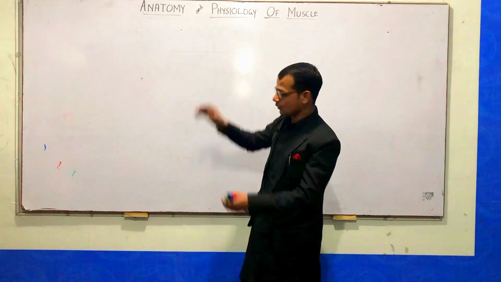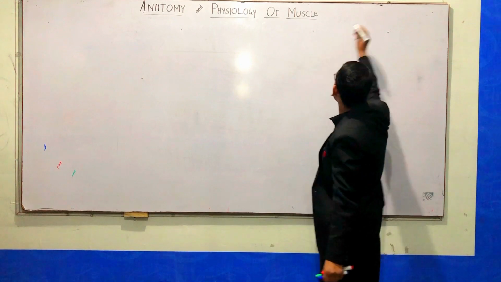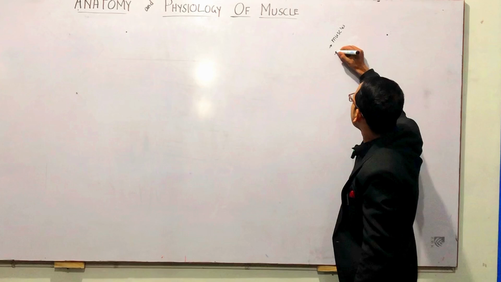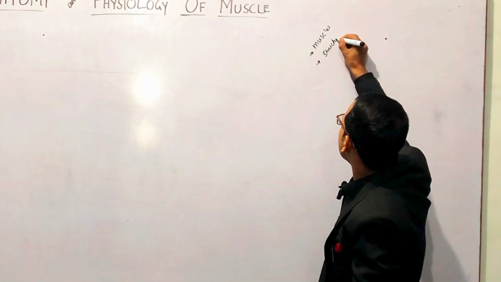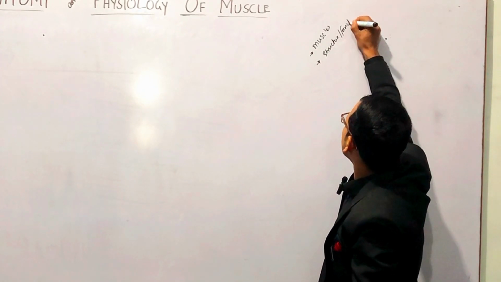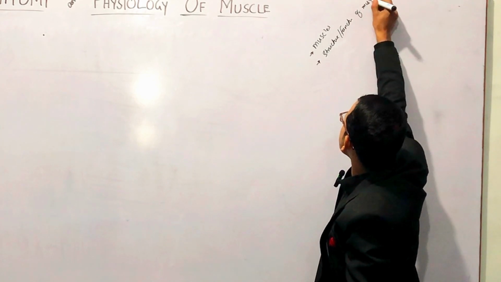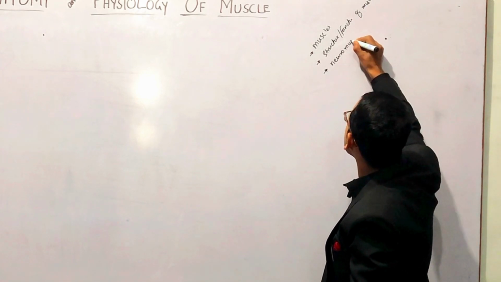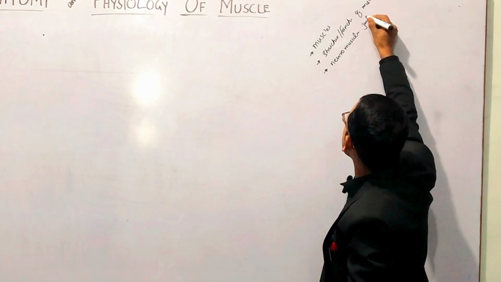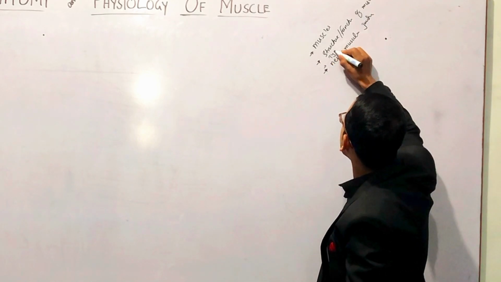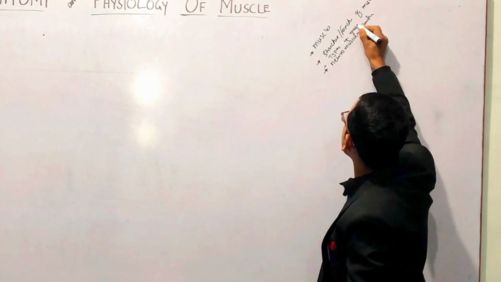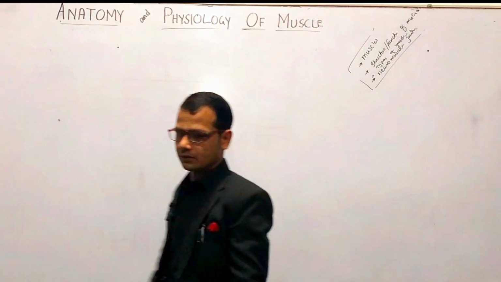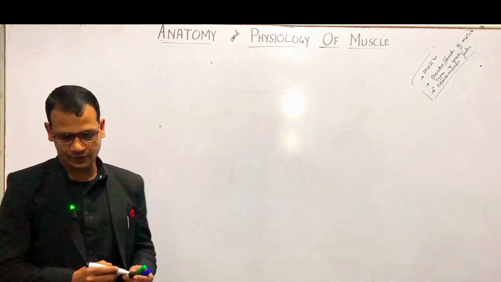In physiology, according to your course, we will discuss the muscles introduction, structure and functions of muscles, the neuromuscular junction, and types of muscles, right? These are the topics in your syllabus, in your curriculum.